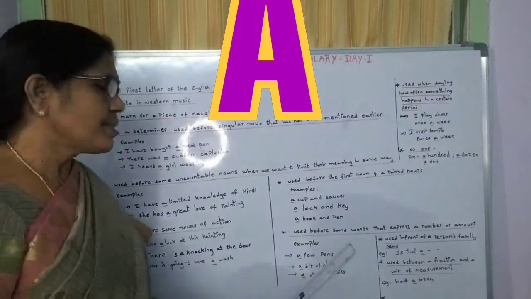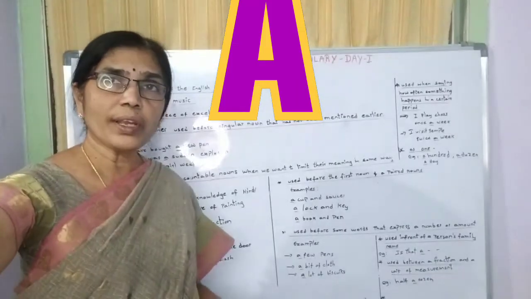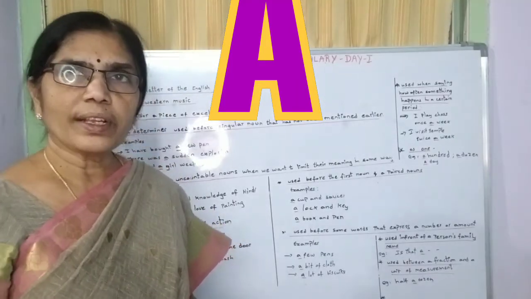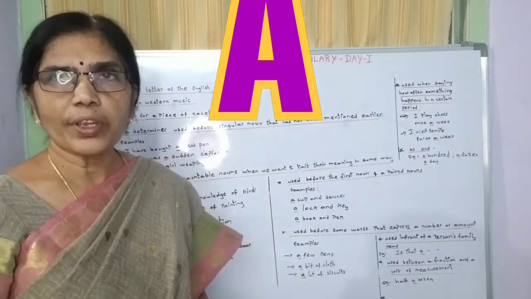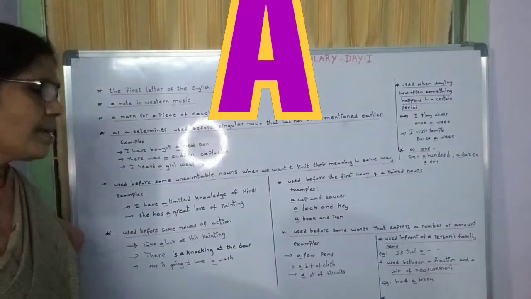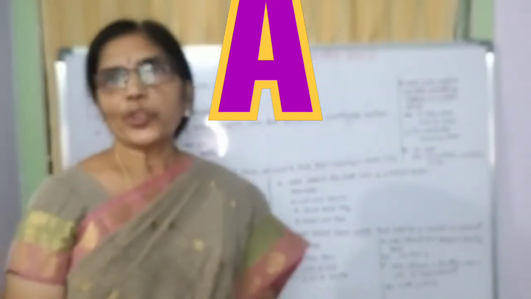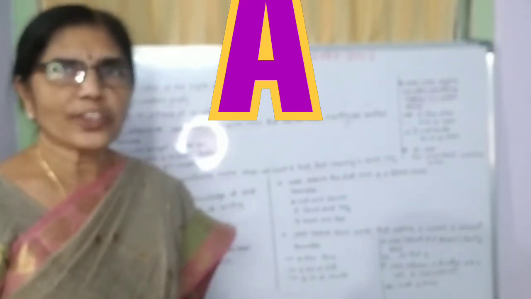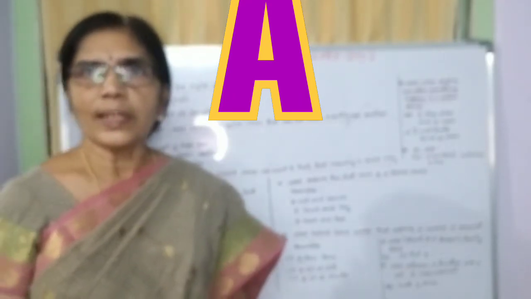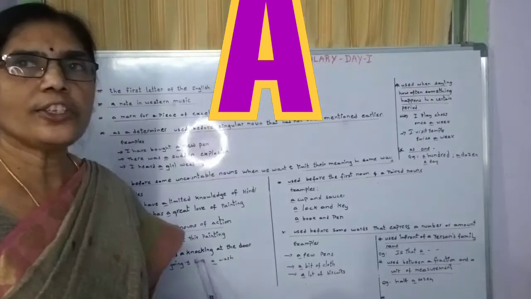And there is a knocking at the door. Knocking is a noun, an action word. There is a knocking at the door. And she is going to have a wash. Wash is an action word used as a noun. Okay, is it clear to you?